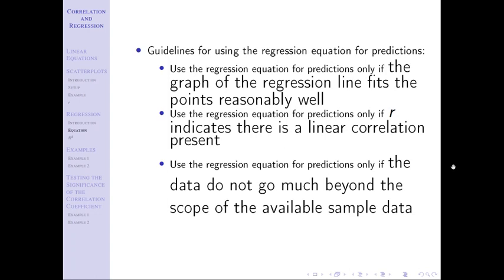Now, there's no place for this in your notes, so you may want to make a note to yourself here. What do you do when you cannot use the regression equation for prediction? Well, this is where I want us to stop, take a deep breath, get out of math brain, and just use some common sense. If I have a bunch of y values and a bunch of x values, and I'm trying to make a prediction on y, and I have a regression equation, that regression equation gives me a better prediction for y because I know what the x's are, if I assume the x's and y's are related.